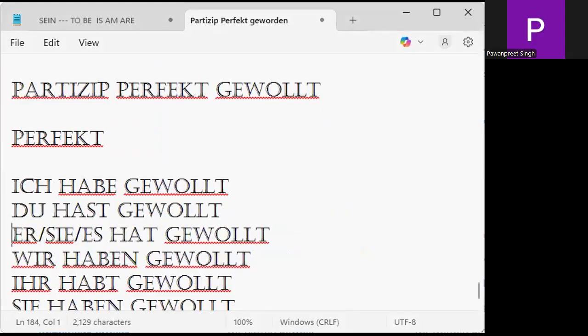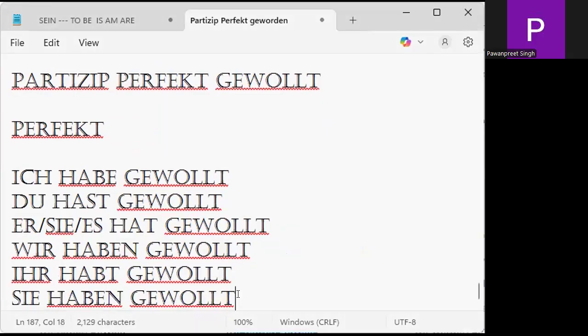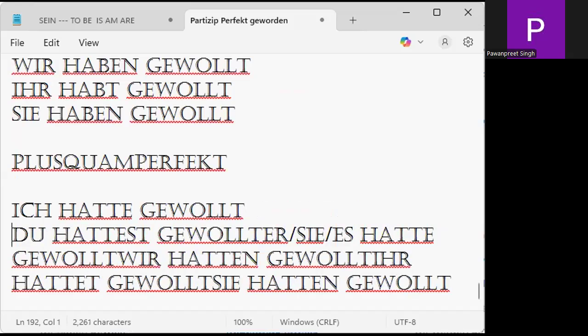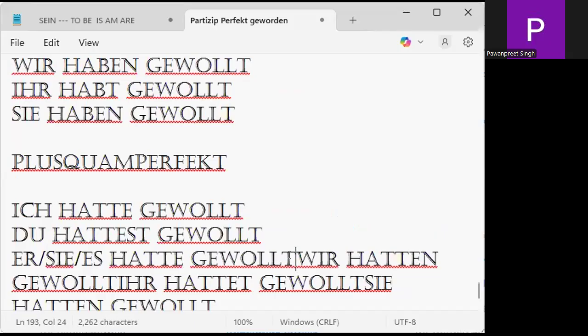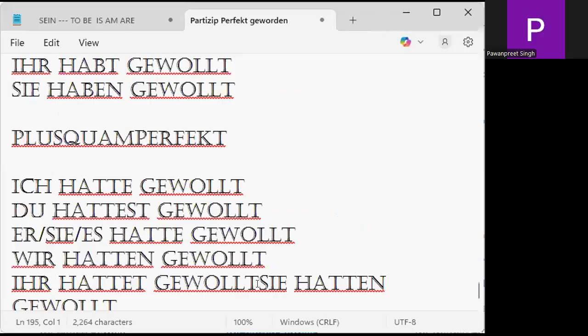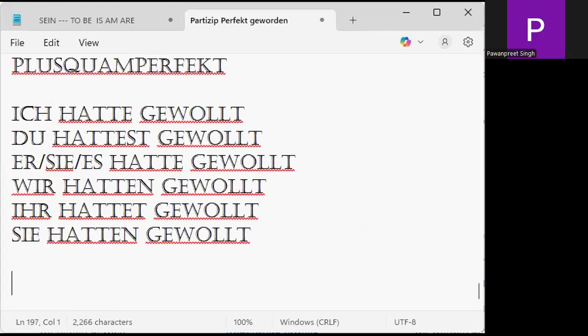Clear? Now, Plusquamperfekt is ich hatte gewollt. Is it clear to you? Du hattest gewollt. Clear? Er, sie, es hatte gewollt. Wir hatten gewollt. Ihr hattet gewollt. And sie hatten gewollt. Is it clear to you, my friends? So there are multiple things which we can understand, my friends.